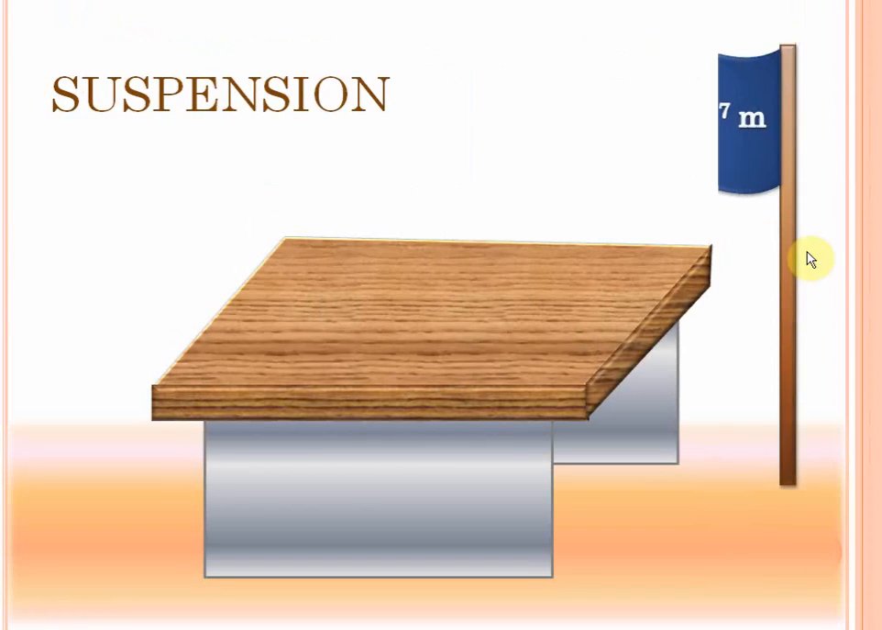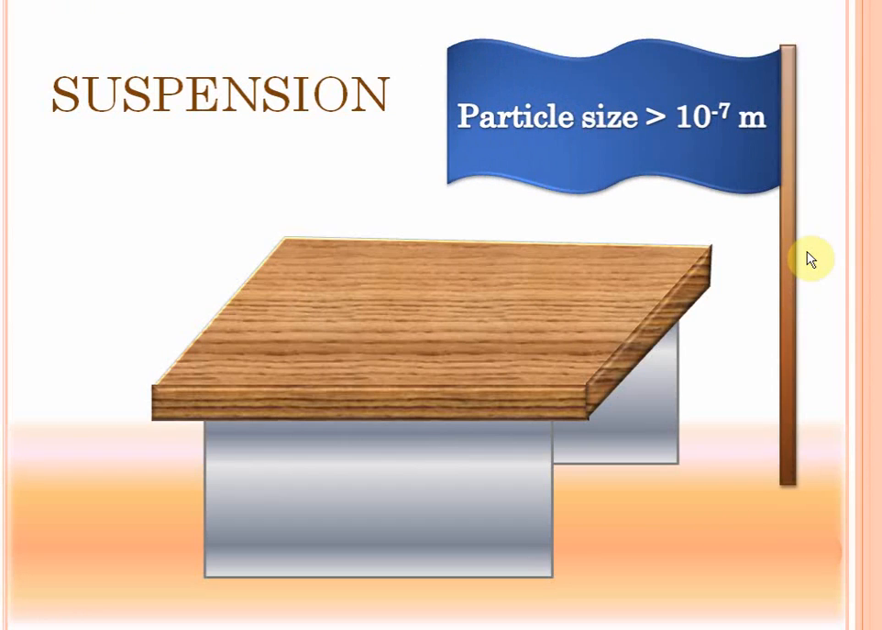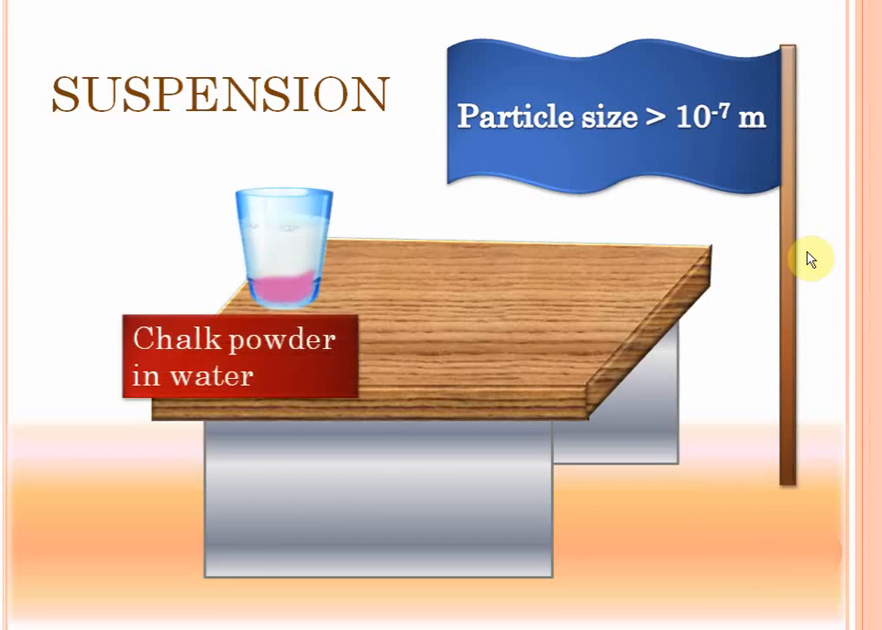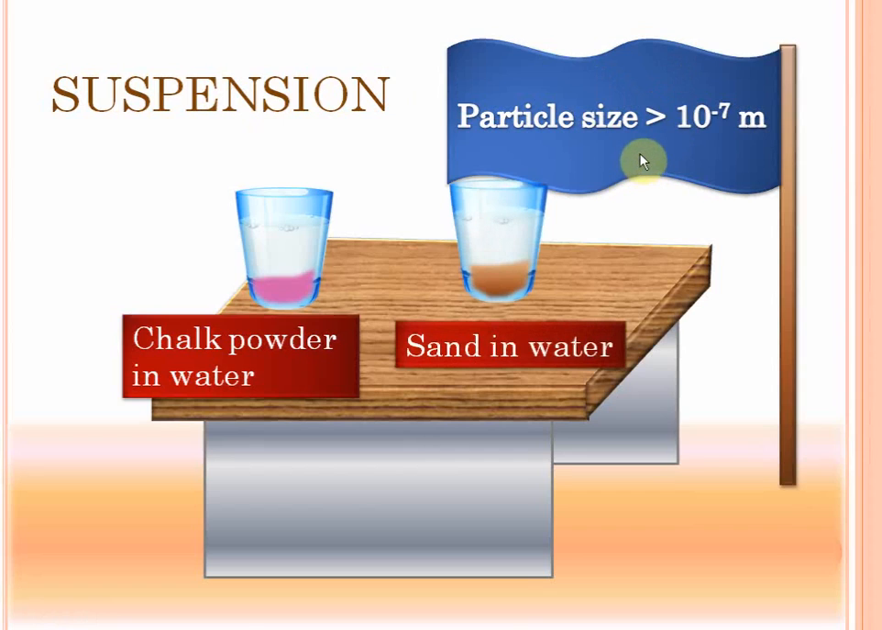The third type of mixture based on particle size is a suspension. In case of a suspension, the particles are quite large. The particle size is greater than 10 raised to minus 7 meters. Now you might say that even 10 raised to minus 7 is quite a tiny amount, but still it's large enough for us to classify substances into a completely different category of mixtures. Chalk powder in water forms a suspension. Similarly, sand in water forms a suspension.